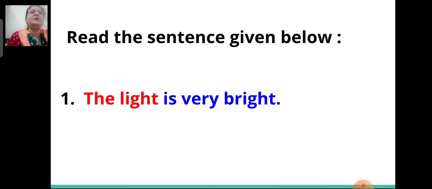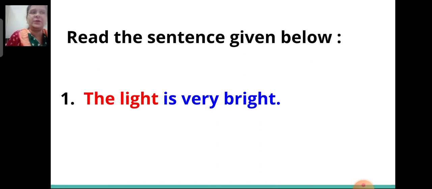Now what does the sentence tell about the light? Well, the sentence tells us about the light that it is very bright. Therefore, this part of the sentence is the predicate.